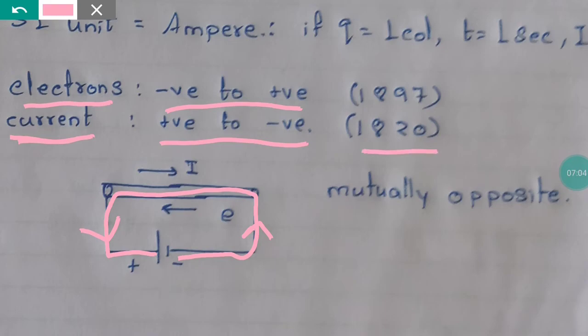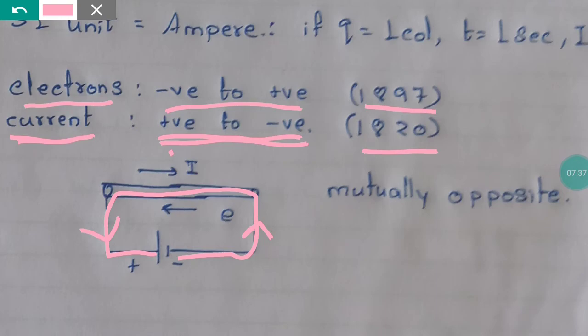ओके, अब 1820 में डिस्कवर किया तो we have to give it direction. तो हमने बाकी सब चीज़ों को ऑब्जर्व करके ये बोल दिया that the current, just like everything else, will flow from positive to negative. Then in the year 1897, कितने साल? About 77 years after this, someone discovered the electron. Who was that? J.J. Thomson. He experimentally discovered the electron. Previous to that, the electron was discovered in theory also.